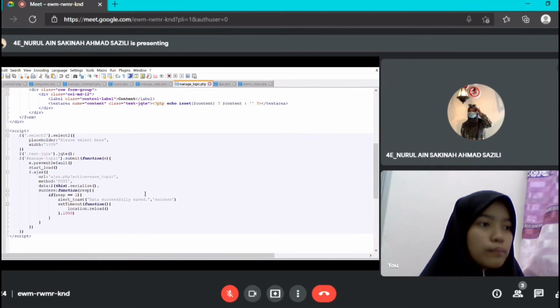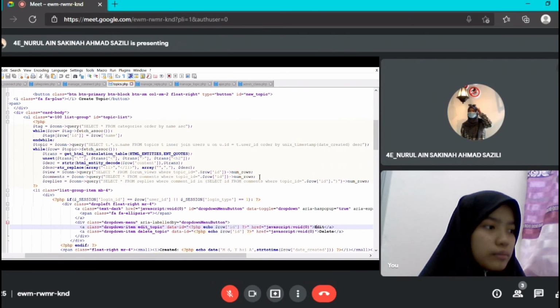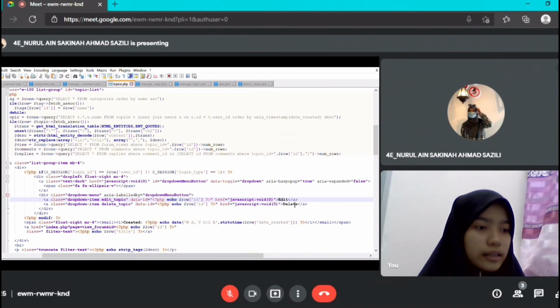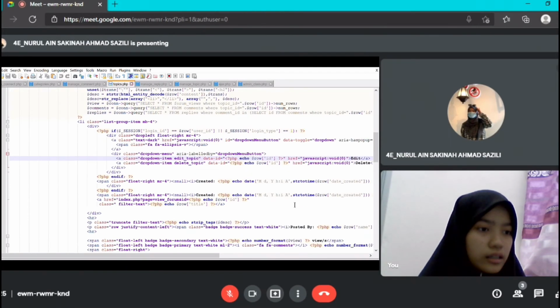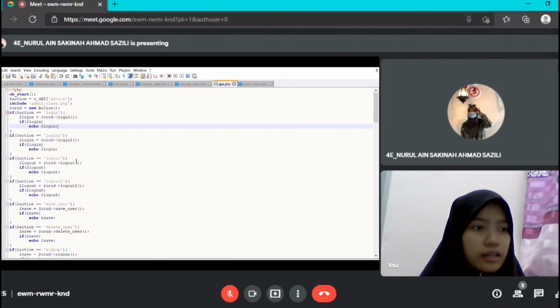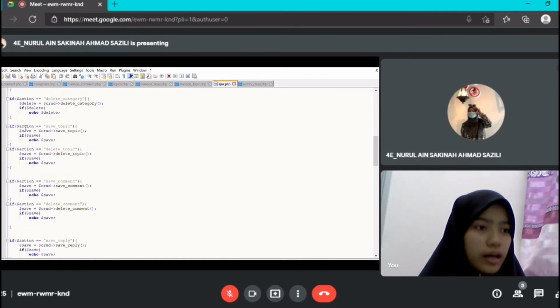And also the user can delete topics. So there will be a delete button. For the delete button, this is the function for the delete button, and it is also in ajax.php where we can delete the topic. Yes, either to save the topic or delete the topic. So this is the function.